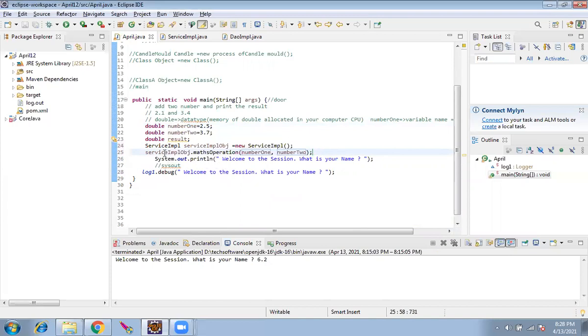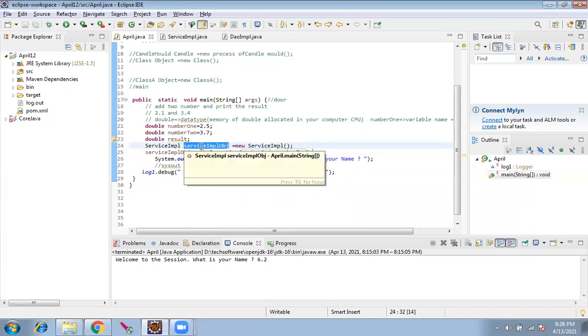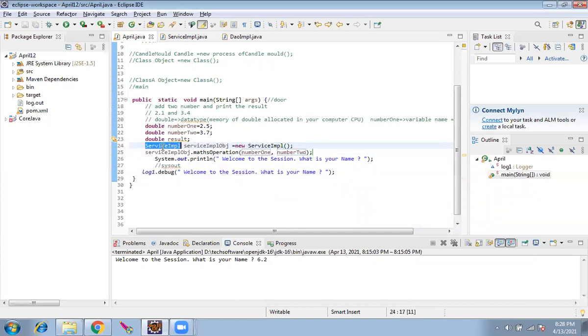Now what will happen is we are creating an instance of the class service IMPL. This is the object of the class. Using the service IMPL mold, we are creating an object, and to this object we can do whatever we want, like we pray to the Lord Ganesha object, which is received from the mold.